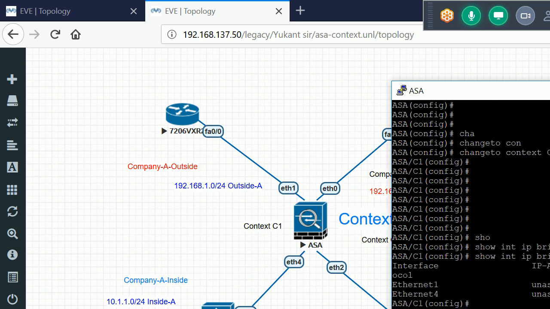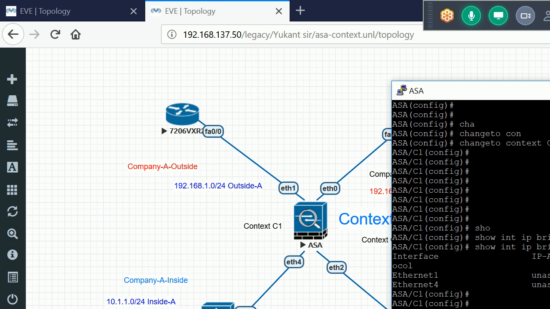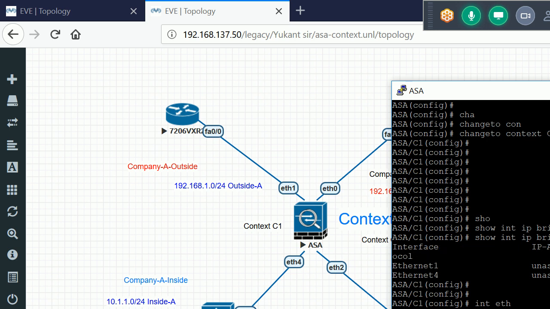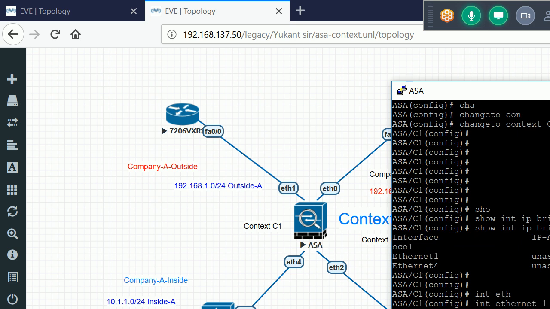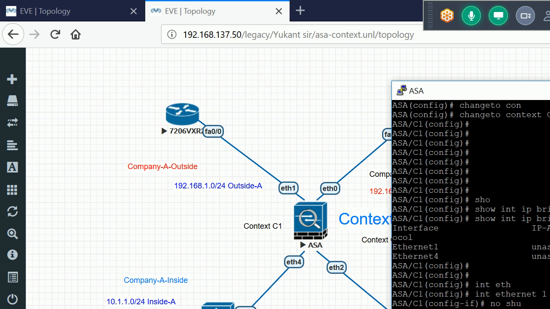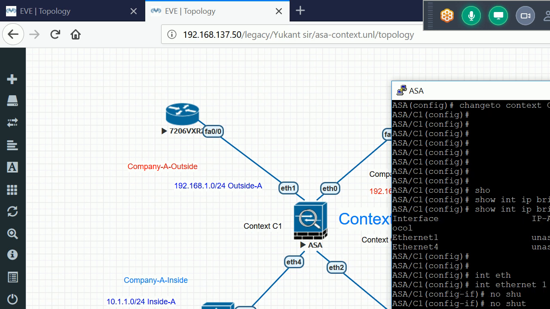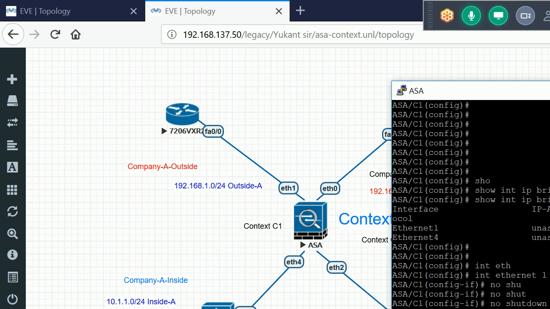So these are the interfaces which I allocated from the system context into my context C1. Now I am going to configure the IP. It is the same as before: interface Ethernet 1, no shutdown, IP address.